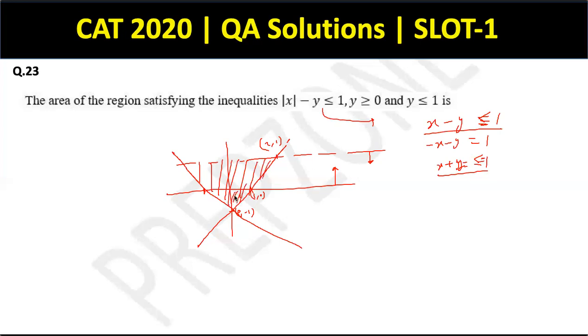The region which is common across all these three inequations, excepting this triangle. ये triangle वाला part यहाँ पे नहीं होगा because I need x-axis के ऊपर मुझे चाहिए. So the only common part between all these four regions is this trapezium kind of a figure.